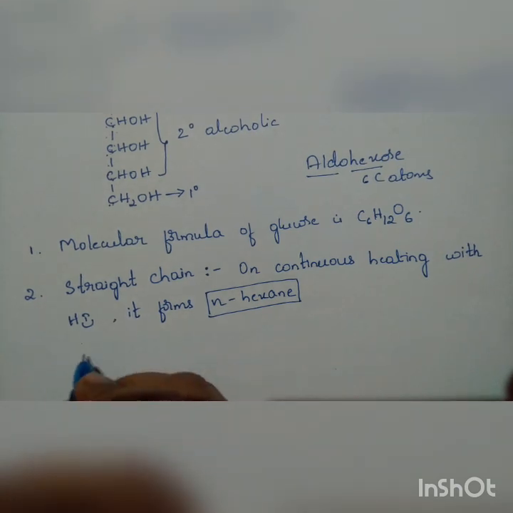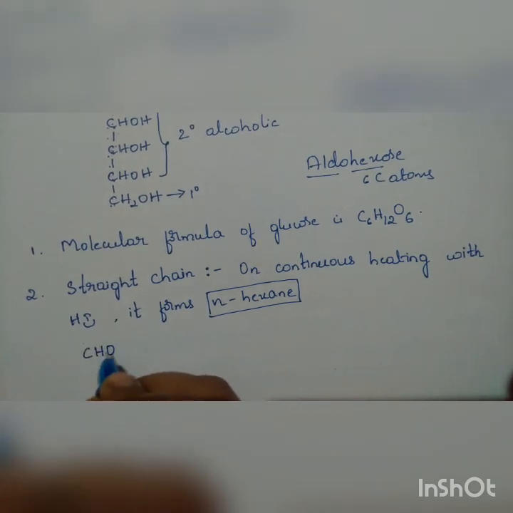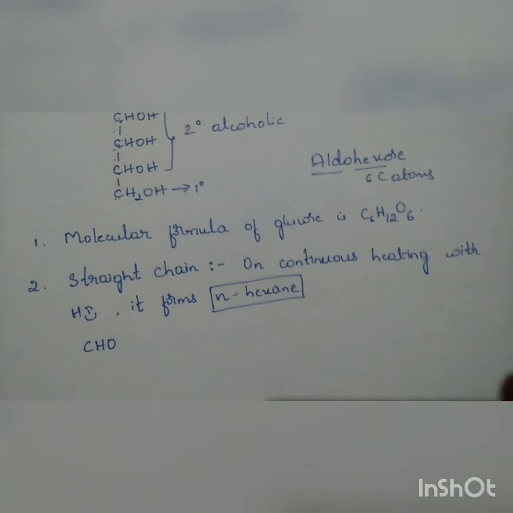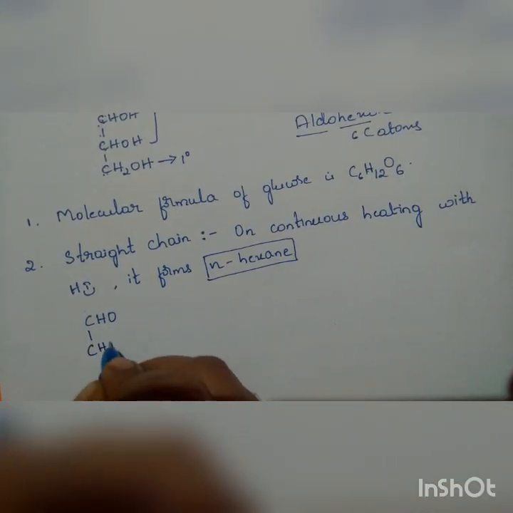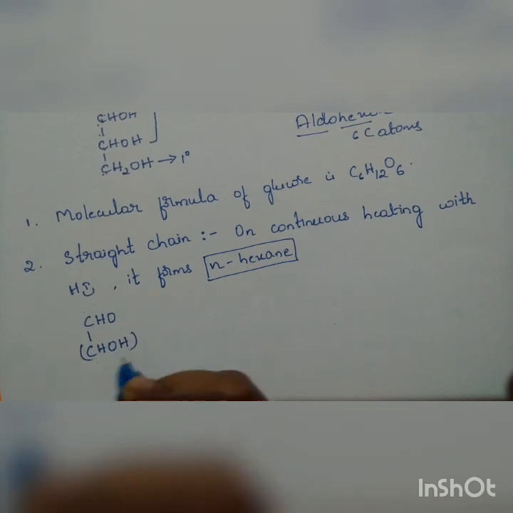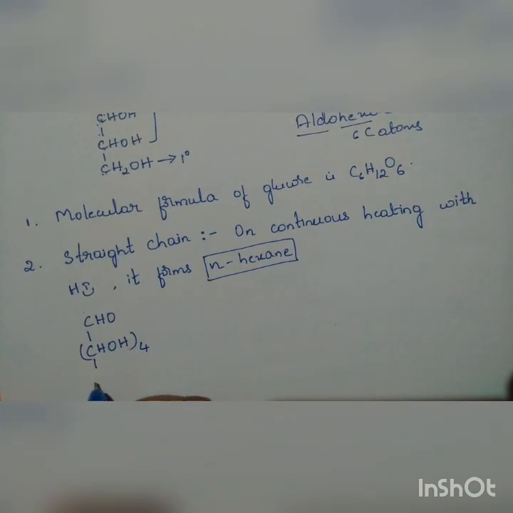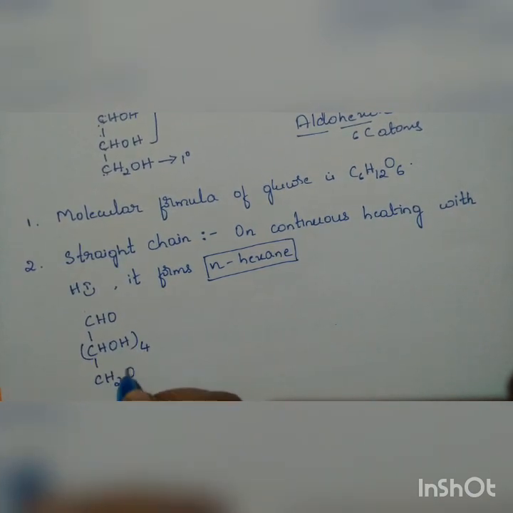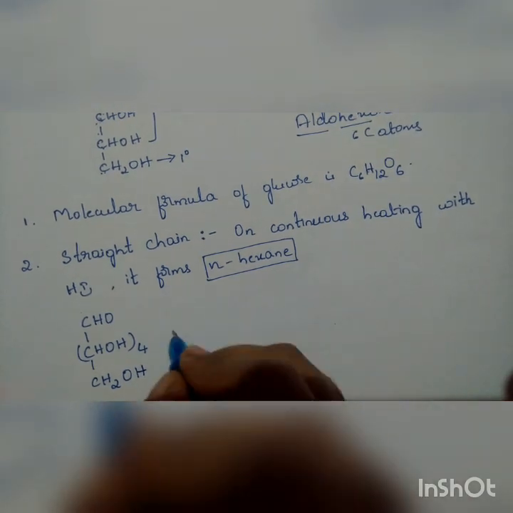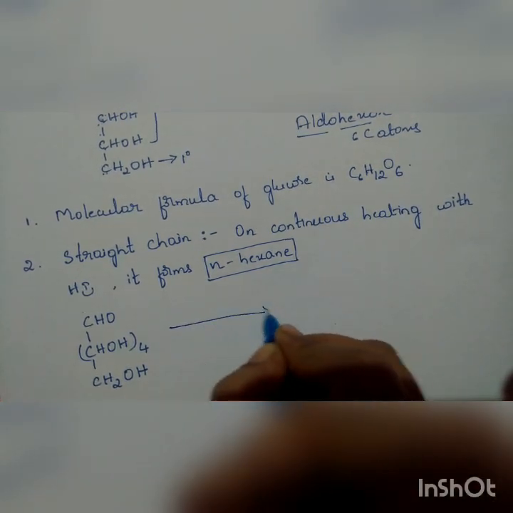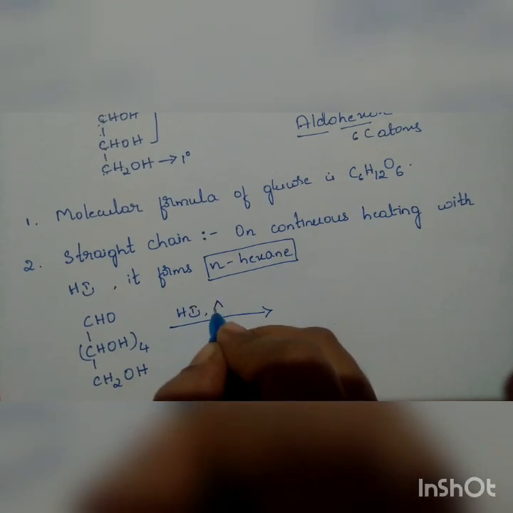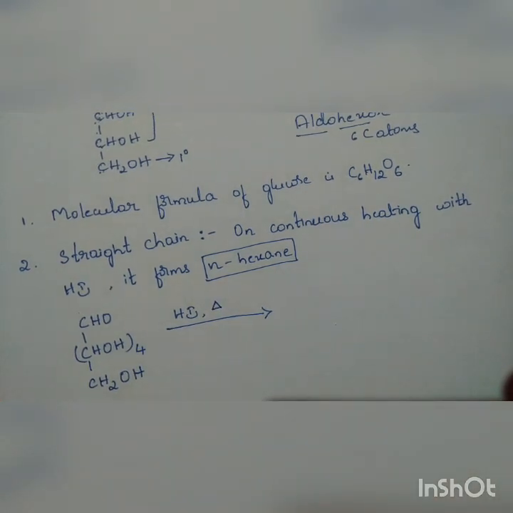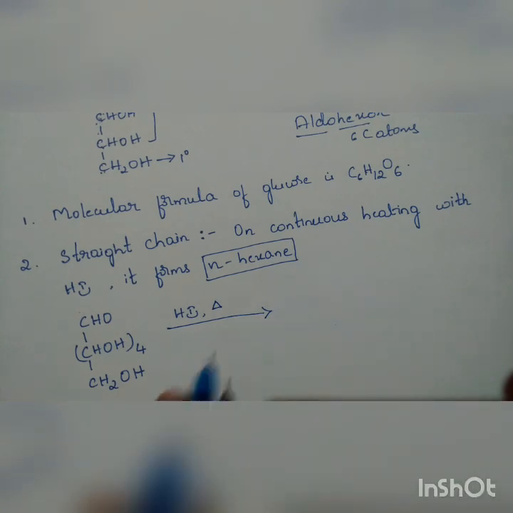Reaction also we shall see. So glucose, we are going to write it in this form now. Glucose: CHO, CHOH four times, CH2OH. It is being heated with HI, prolonged heating, or we say continuous heating for a longer time.